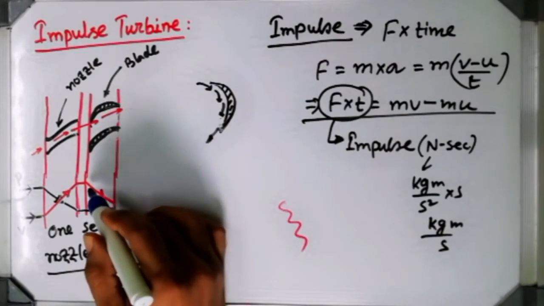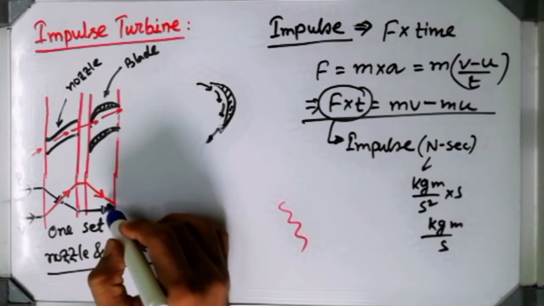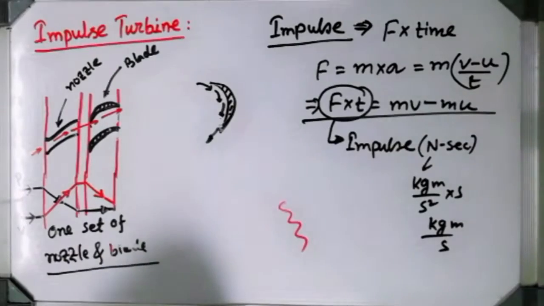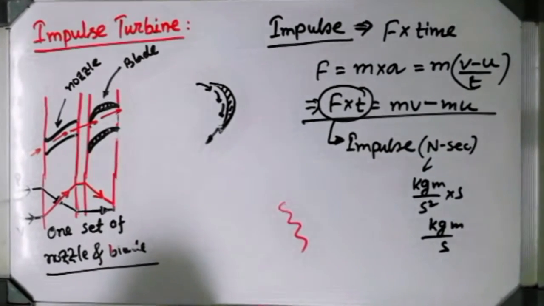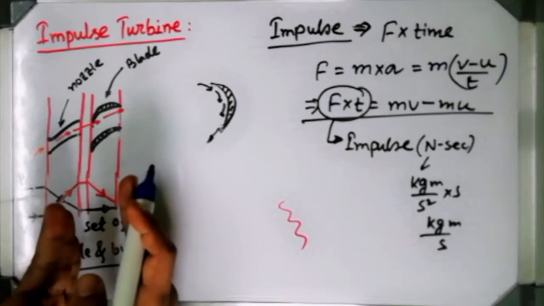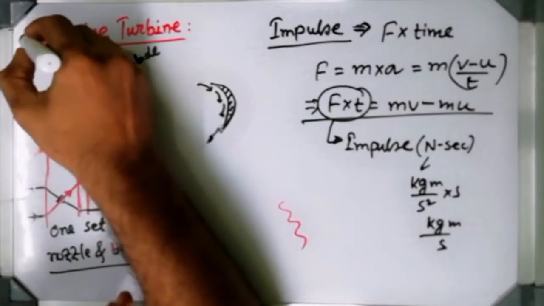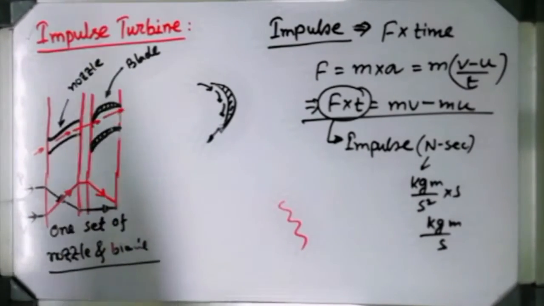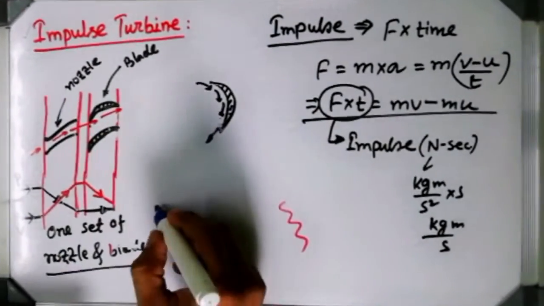So if kinetic energy is getting down, that kinetic energy is going to convert into mechanical energy. But the concept I am going to clear over here, inside the rotor blade, in case of impulse turbine, the pressure is not going to change at all.